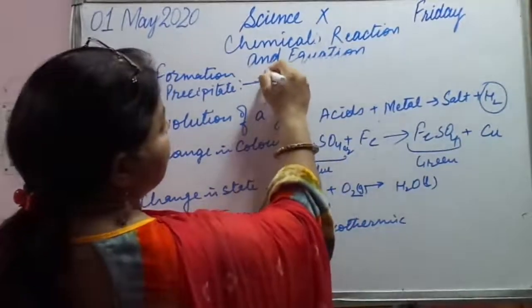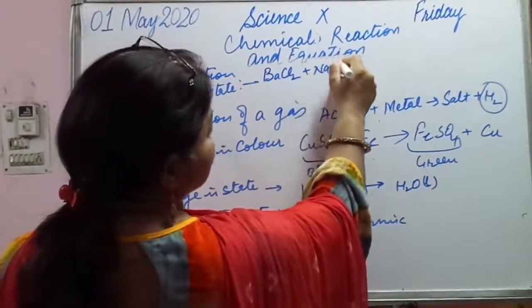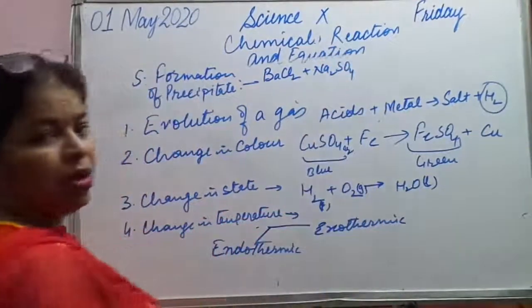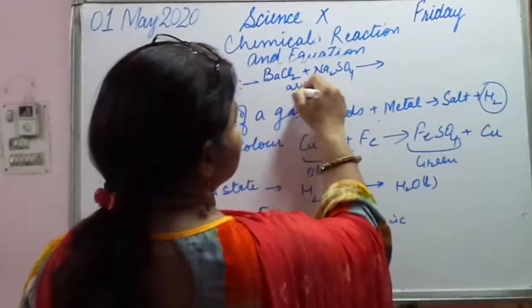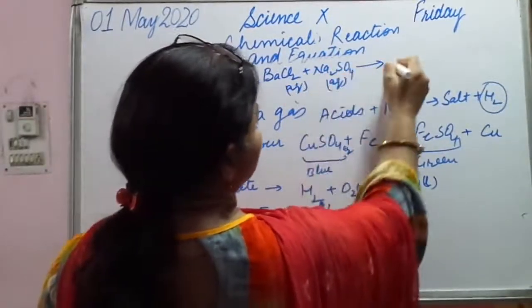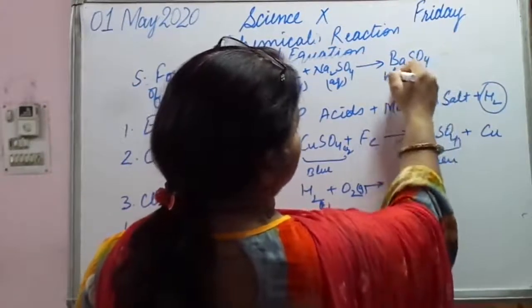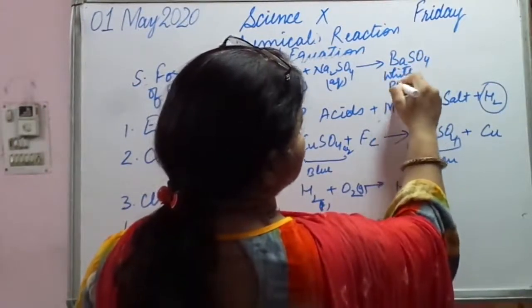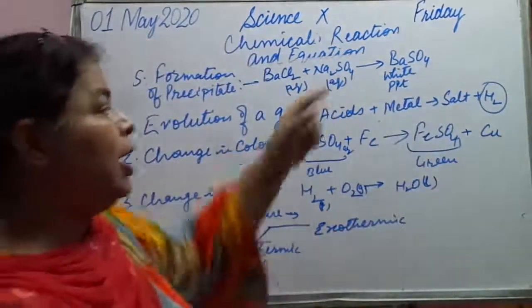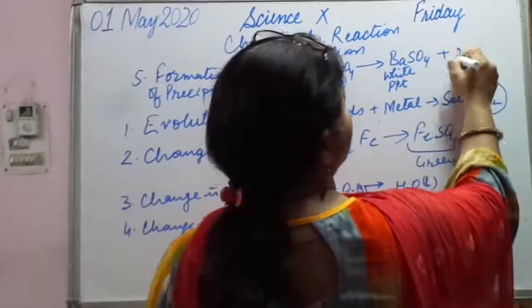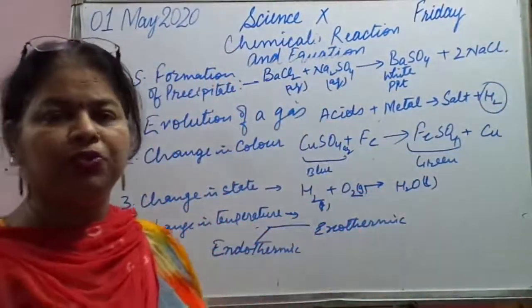We will take barium chloride plus Na2SO4, sodium sulfate. When the reaction goes on, what happens? These are in aqueous condition. We get barium sulfate, which is a white color precipitate. We write PPT in short. White precipitate is formed and 2NaCl, sodium chloride in aqueous form, is formed.